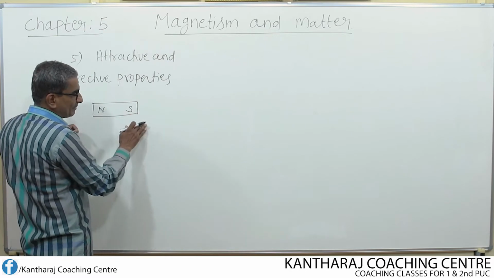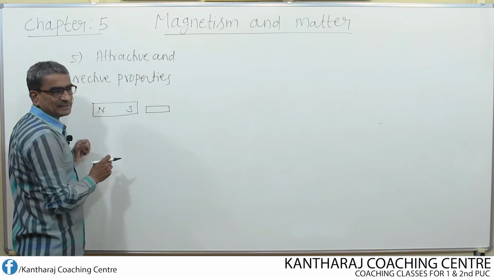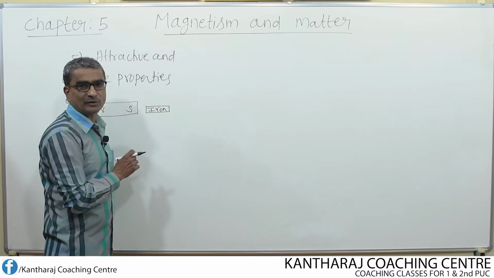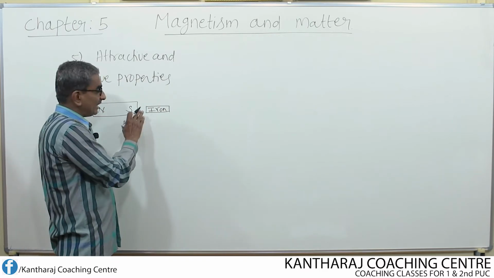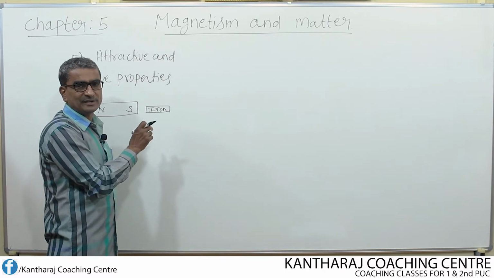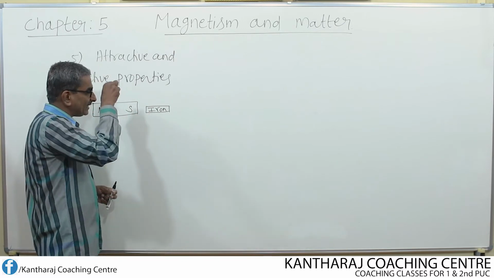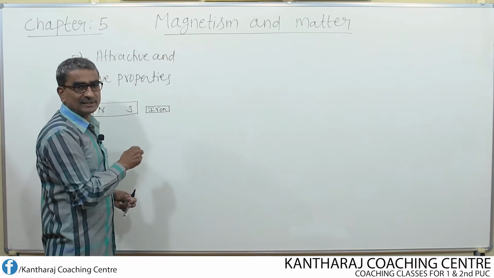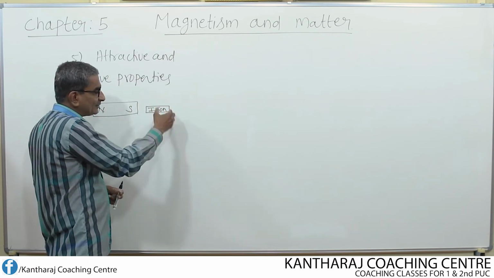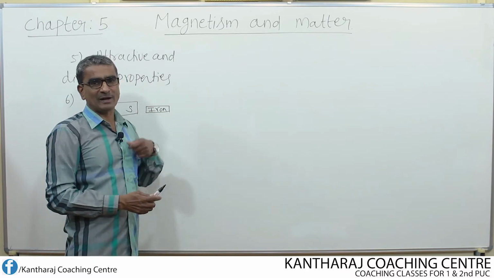Now close to this magnet, if I keep a magnetic substance, for example one iron bar, a piece of iron, then after some time this entire iron piece starts behaving like a magnet. That means magnetism gets induced into this iron. Because of the magnetic field of this magnet, the iron also gets magnetized after some time. This is nothing but induced magnetism.